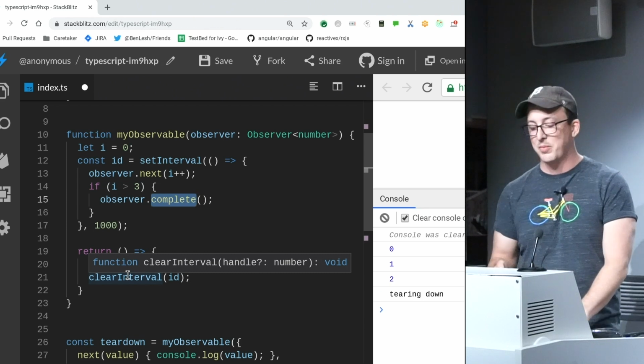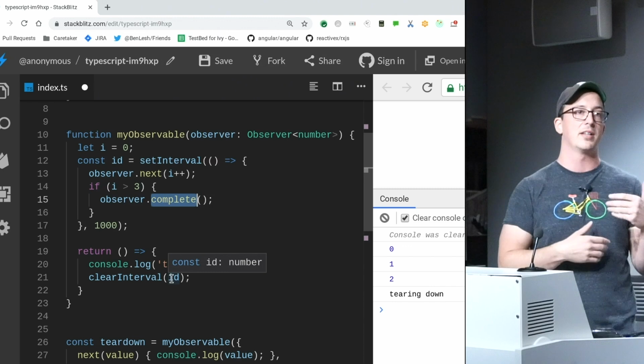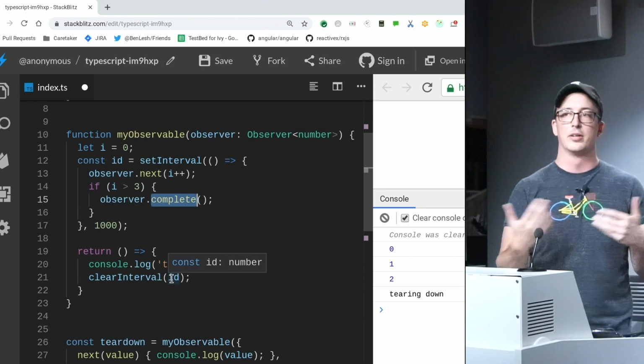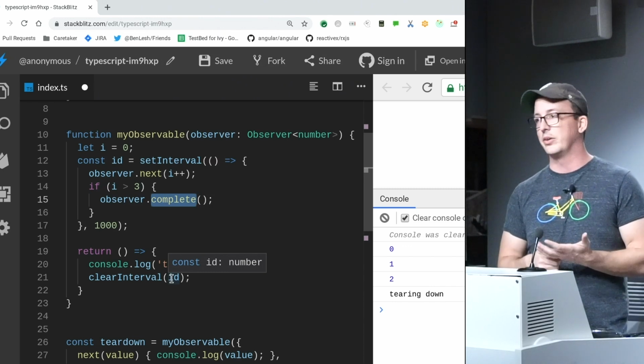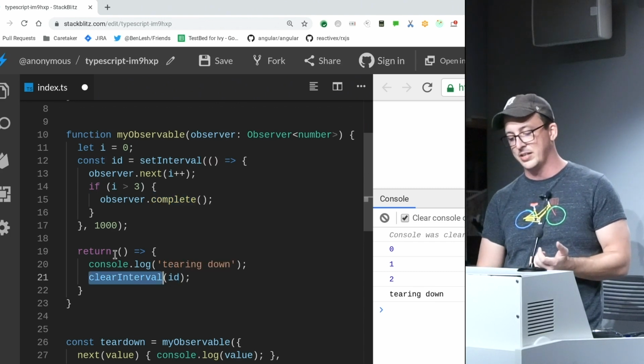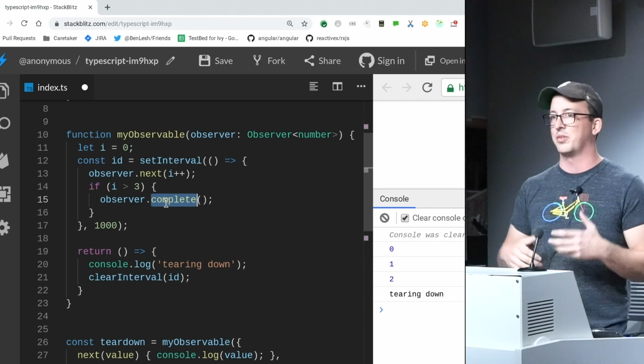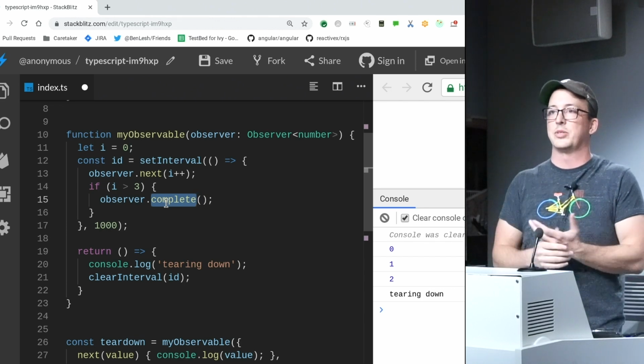Now I'm on the hook: not only do I have to make sure that my observer is safe and doesn't allow you to call next after you've already called complete or error, but I also have to make sure that whatever happens in here is called whenever you complete or error also. You have to make sure of the guarantee that these resources are torn down.